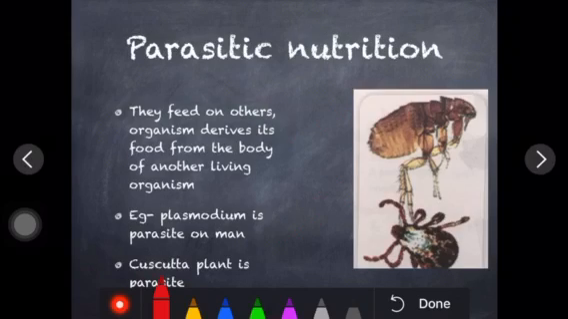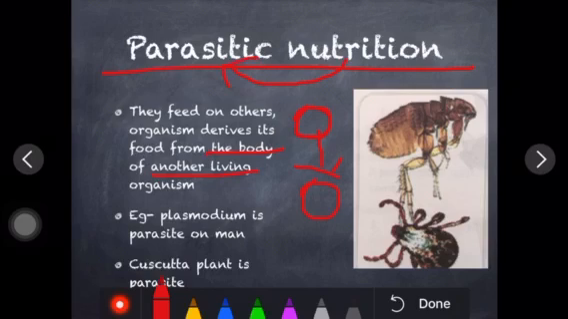So first is parasitic nutrition. You might have heard the meaning of parasitic in our daily life. Parasites are basically organisms that derive their food from the body of another living organism. It means parasites are organisms only, and they are depending upon another organism. So such a mode of taking food is considered parasitic.